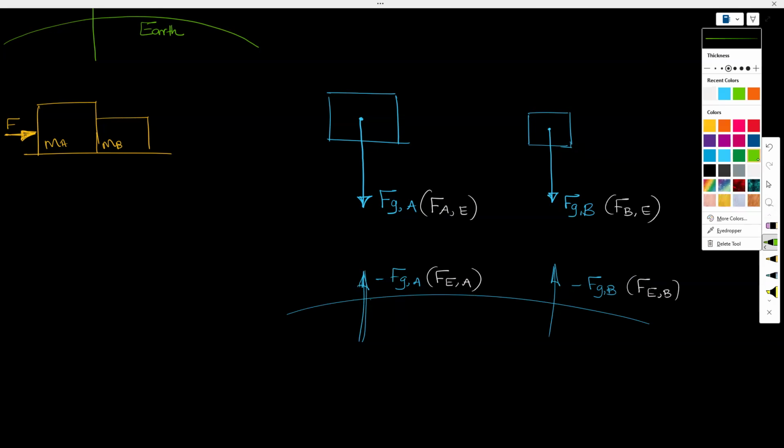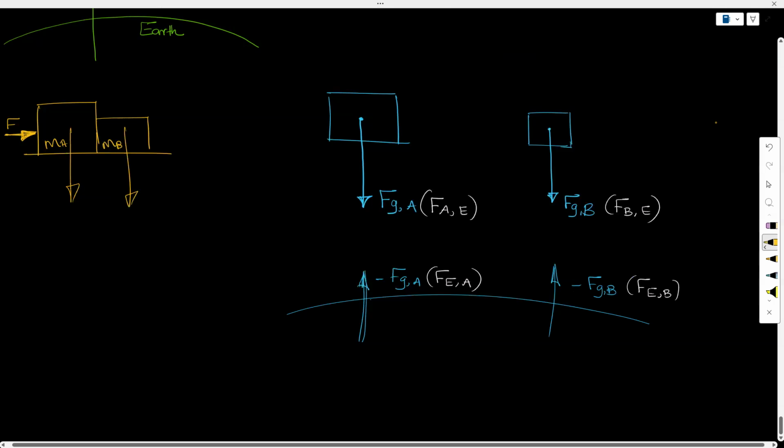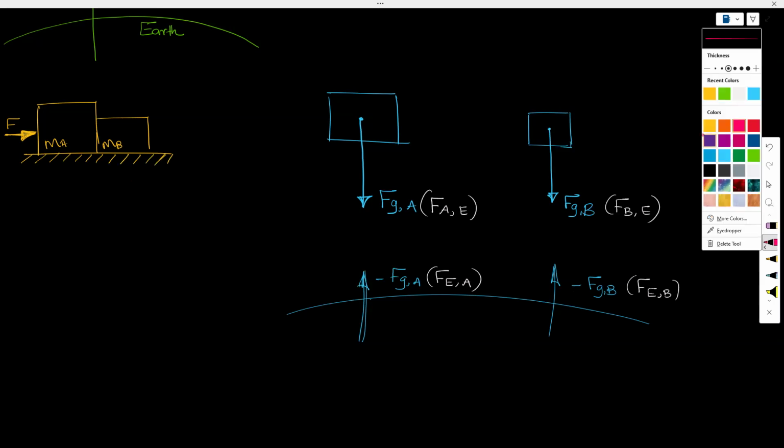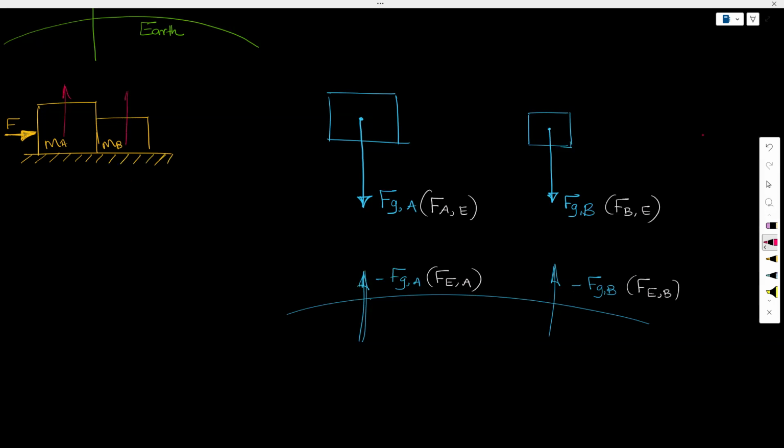So according to Newton's first law, if there is a net force acting in a particular direction, then that object has to move in that particular direction, right? So this object should fall down like this. So they should be moving in the downward direction. But we understand that there is a surface that is preventing it from moving in that direction, right? So what that surface is doing is pushing that object in the upward direction so that this object is not falling down. So you should understand that the surface is providing a force in the upward direction.